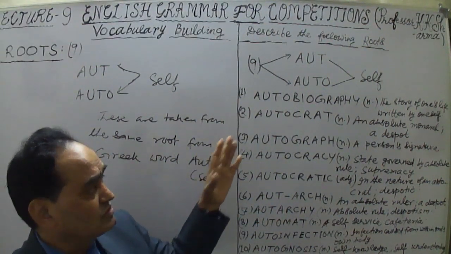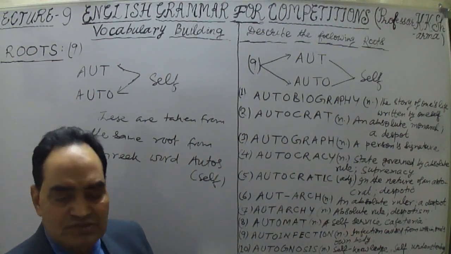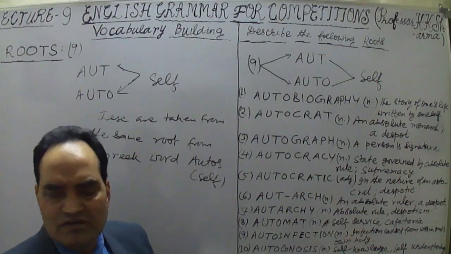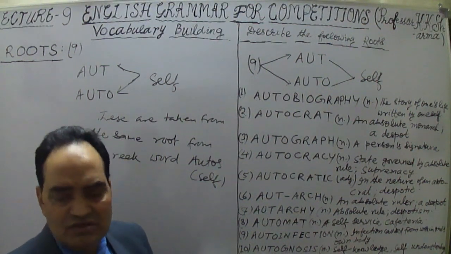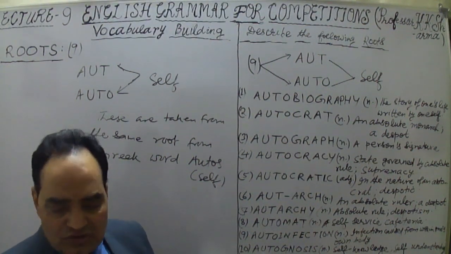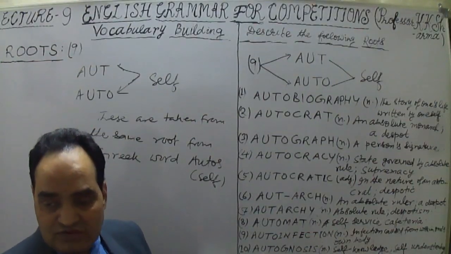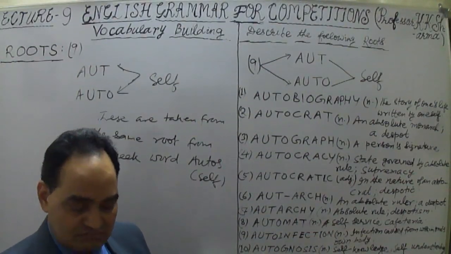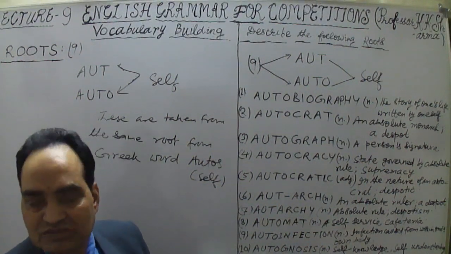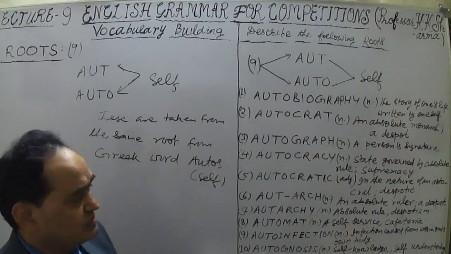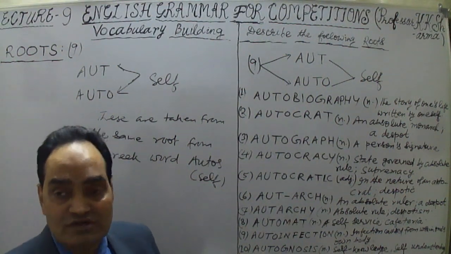Autobiography means when a person is writing his own biography, but not paying more attention to himself. Whatever ifs and buts are there in his life, he is writing all of those in his biography. That is autobiography: when the biography or life history is written by oneself, the person himself or herself.